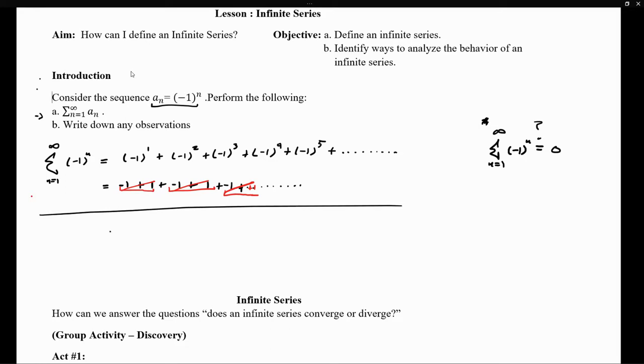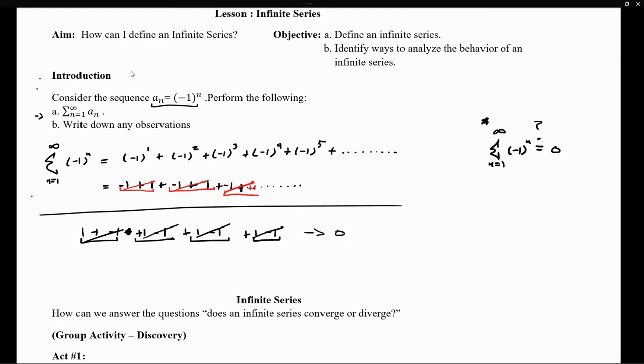Because all we're saying is that we got +1, and then the next one is -1, so definitely these are going to cancel out. These are going to cancel out. So if I add infinitely many of them, I'm always going to have this pair, and every single one of them is going to cancel out.